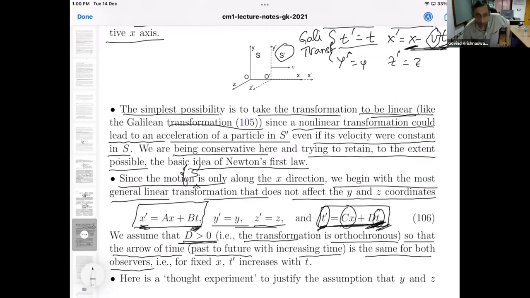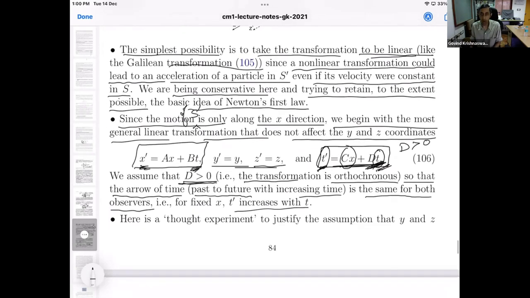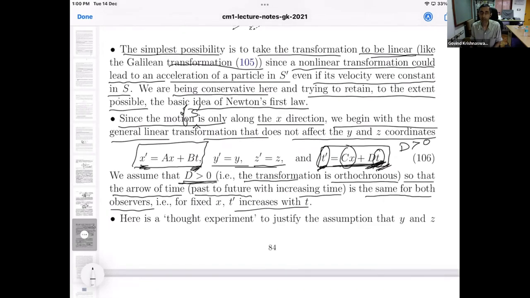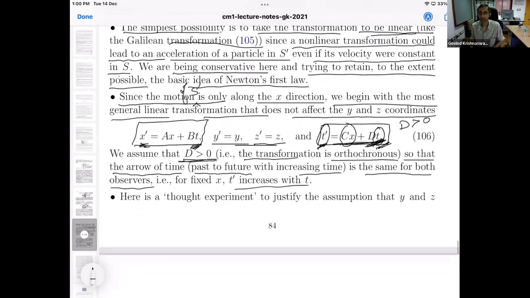That is what we want to maintain. So for that reason, we will assume that d is positive. We don't want S prime's time to be running backwards relative to S. So what we will get finally will be called an orthochronous Lorentz transformation. But we are not there yet.